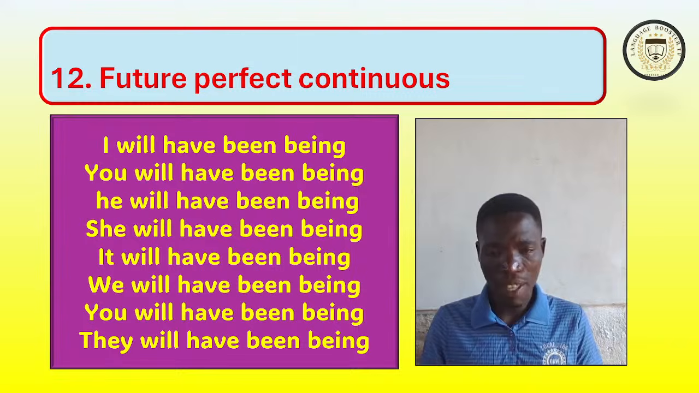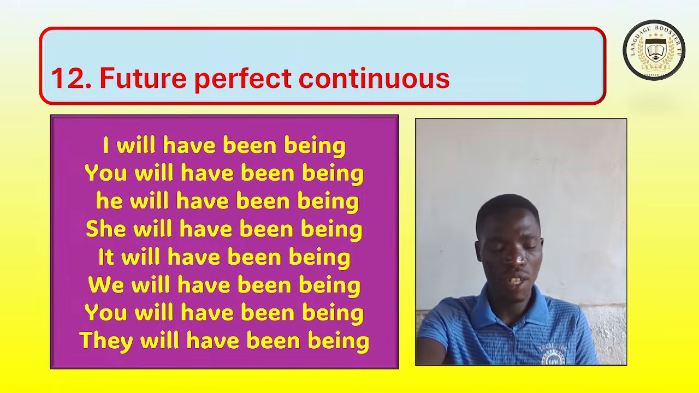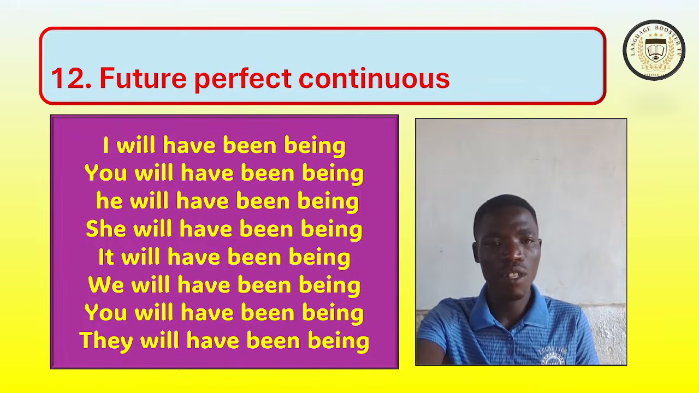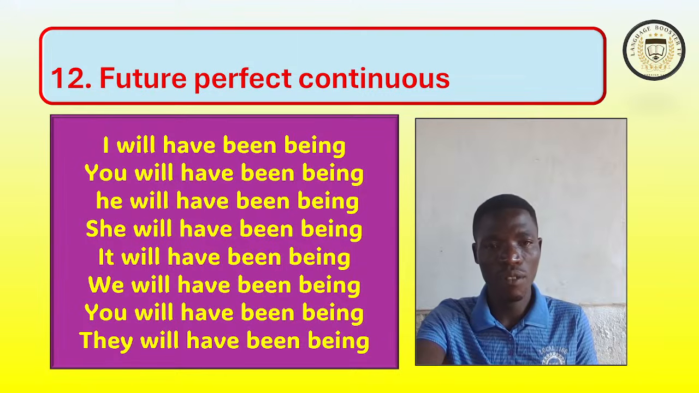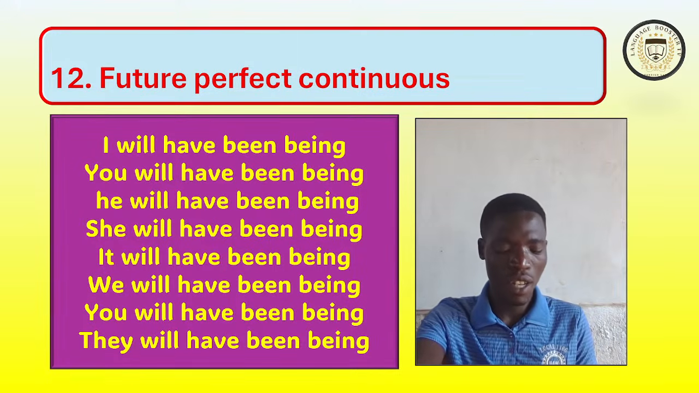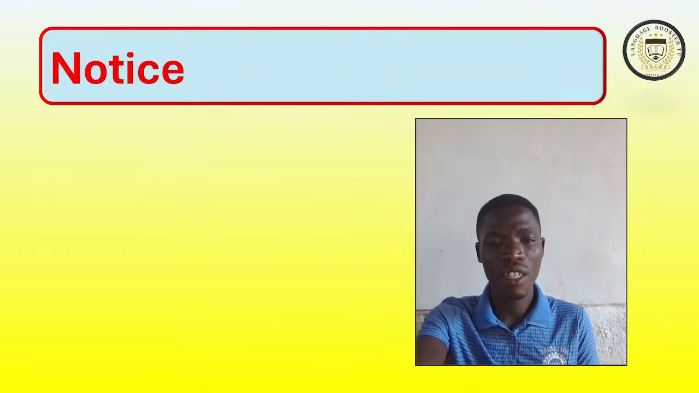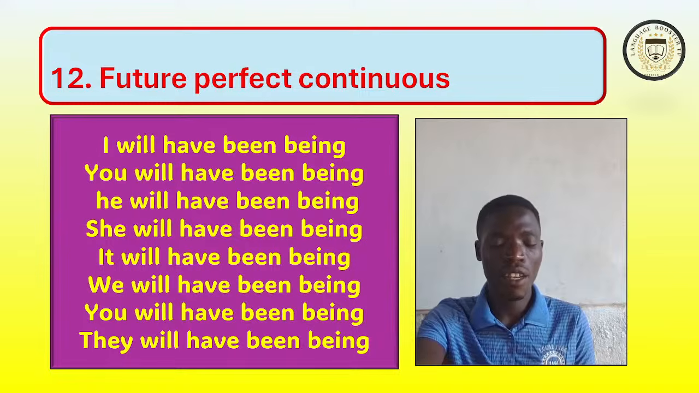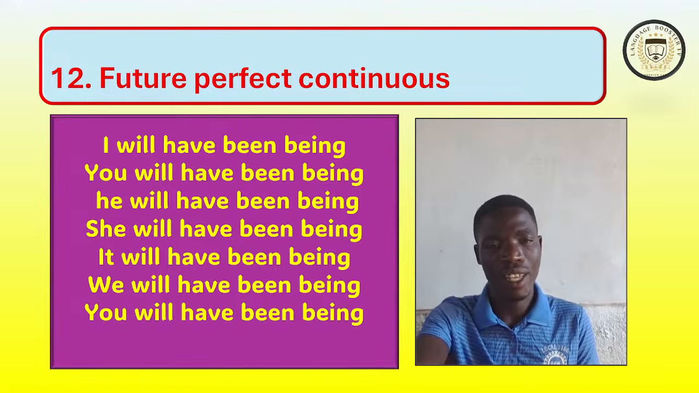And remember that he and she and it can be replaced by names. He can be replaced by the name of one boy. She can be replaced by the name of one girl. It can be replaced by the name of one thing, and they can be replaced by many things or many people. So you have to master that.